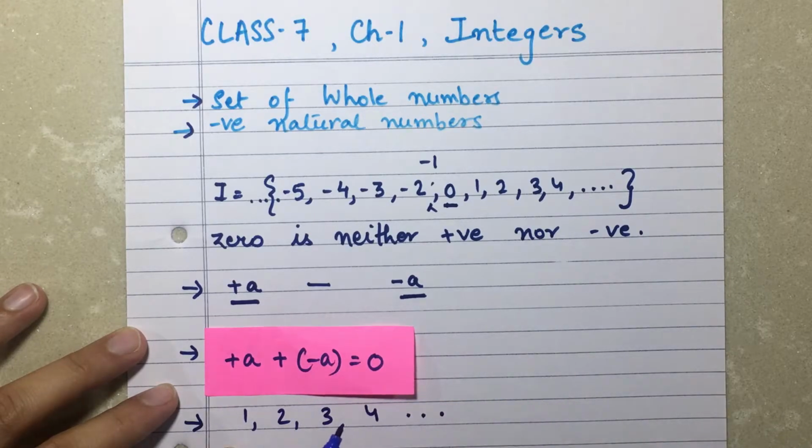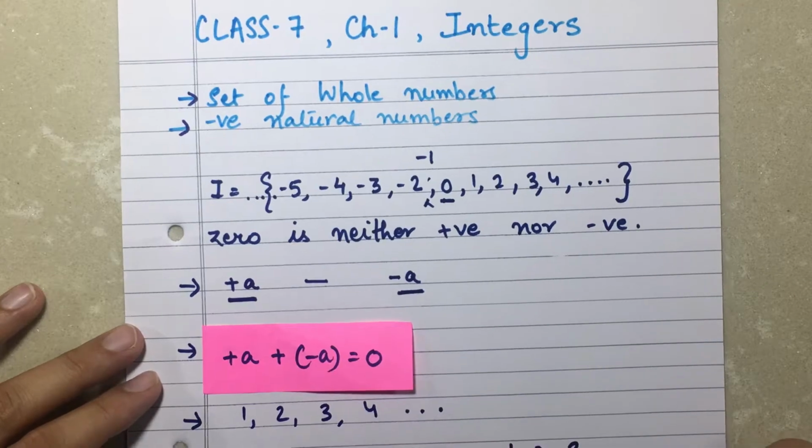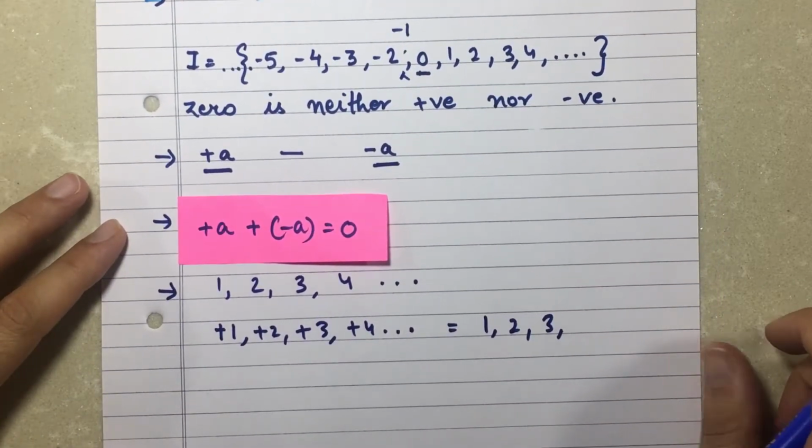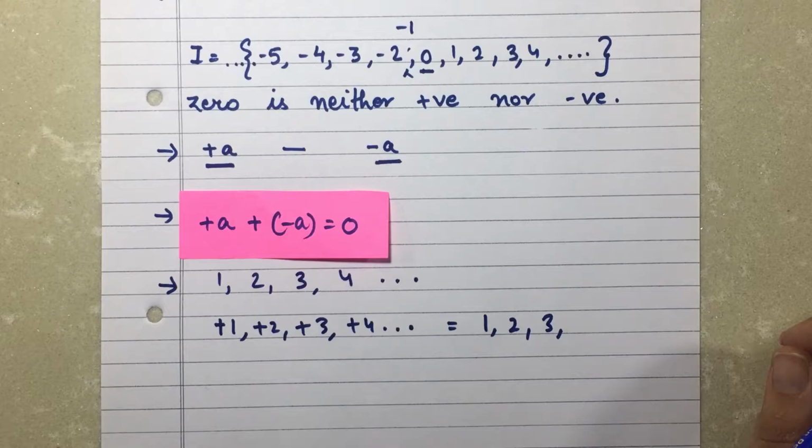So normally you see that we write positive numbers as 1, 2, 3, 4 and so on. It doesn't mean that it does not have a sign. A number which has no sign has a plus sign. It means it is plus 1, plus 2, plus 3, plus 4 and so on. Just to simplify it, we make it 1, 2, 3. So we remove the plus sign to understand it easily and to make it a little less complex.